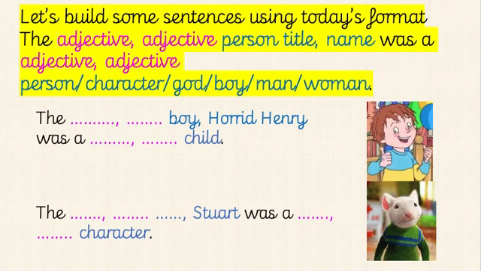Right, our next one, we have moved on to a picture of Horrid Henry. So the something something boy, Horrid Henry, was a something something child. If you need to pause the video to write these down and get your adjectives in, then do that now. And then another character I've got here is the something something, and then what I would put here is mouse. He is a mouse. The something something mouse, Stuart, was a something something character. Okay, so you need to think of some adjectives to describe Stuart Little.